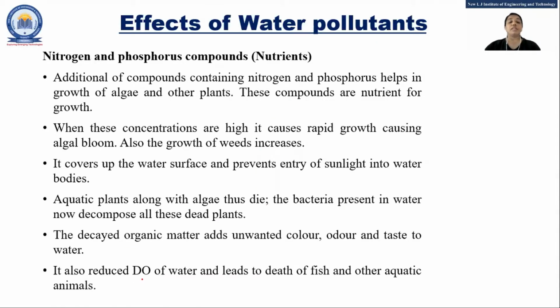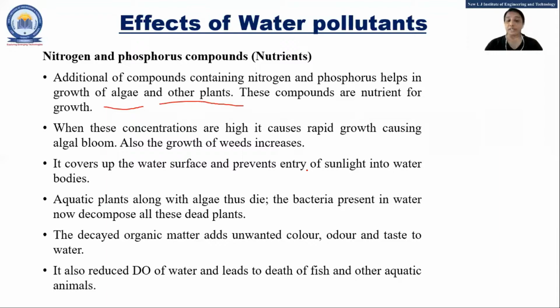Now another one is the nitrogen and phosphorus compounds. Okay, nitrogen and phosphorus compounds. So what happens? Nitrogen and phosphorus are required at some levels. They help in the growth of the algae and other plants, right? It is useful. But what happens if they are in more concentration, right?